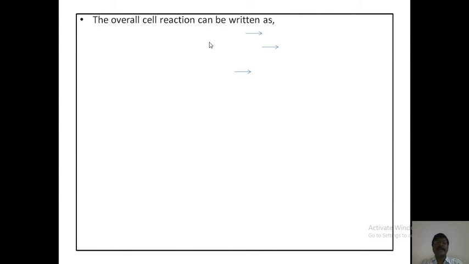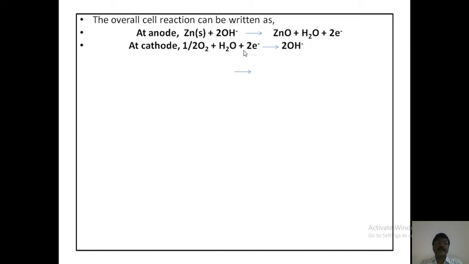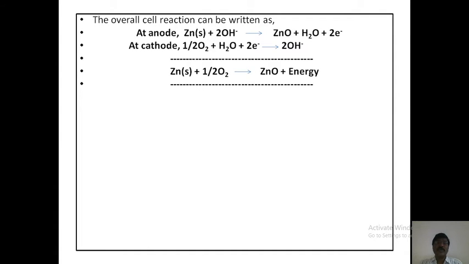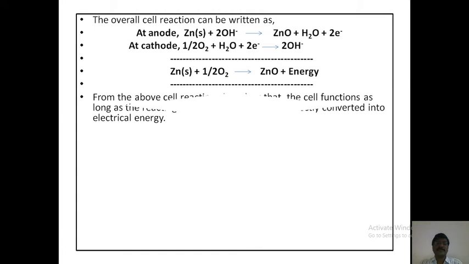The overall cell reaction can be written as: at the anode, Zn plus 2 OH- goes to ZnO plus H2O plus 2 electrons. At the cathode, 1/2 O2 plus H2O plus 2 electrons goes to 2 OH-. After combination, Zn plus 1/2 O2 goes to ZnO plus energy. This is the overall reaction of the zinc air battery.